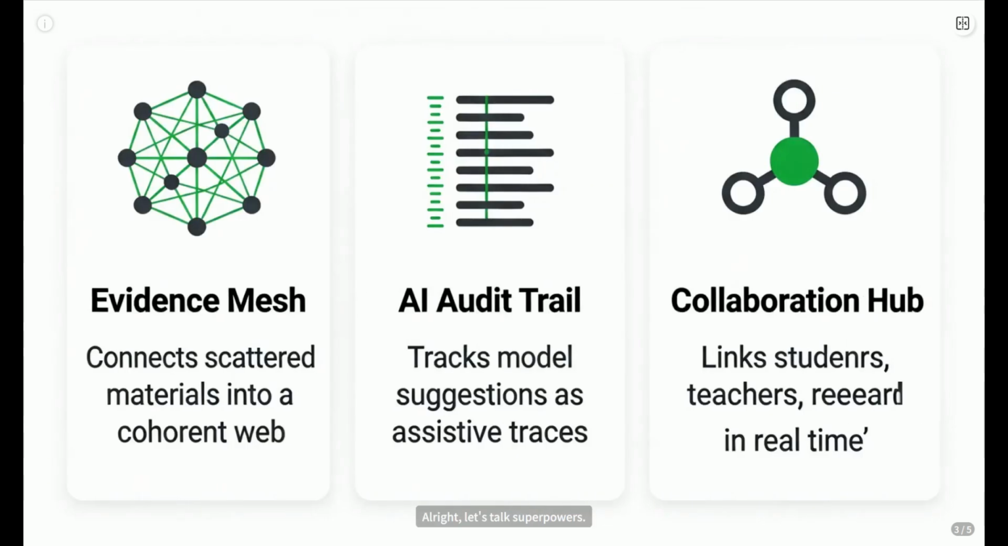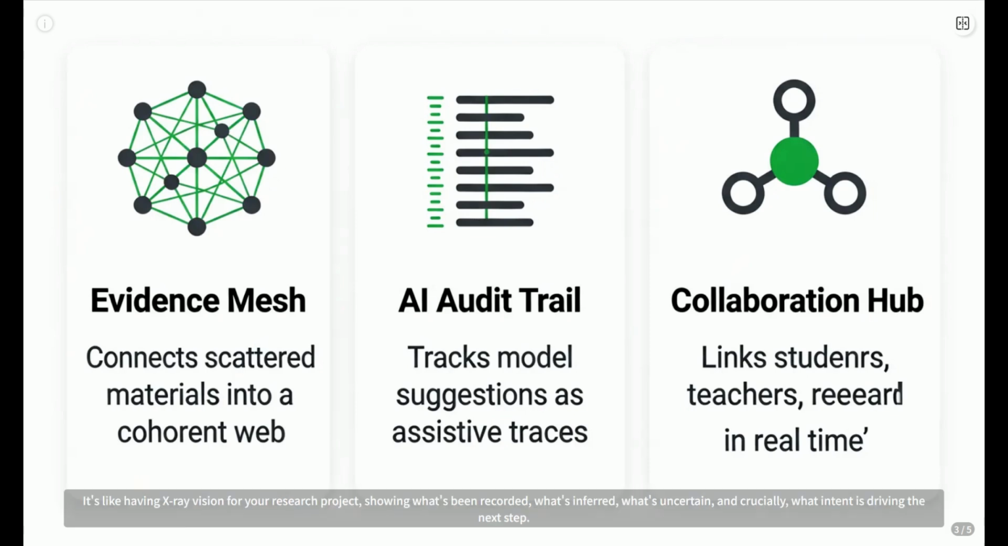Alright, let's talk superpowers. This system has three big ones. First, the evidence mesh. Imagine taking all those scattered documents, AI outputs, your personal goals, and suddenly seeing how they connect. It's like having X-ray vision for your research project, showing what's been recorded, what's inferred, what's uncertain, and crucially, what intent is driving the next step.